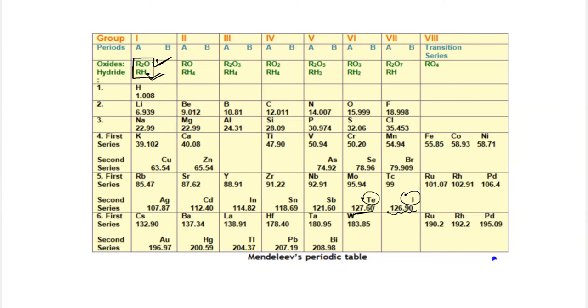This kind of thing created some questions in the minds of different chemists, and different kinds of questions arose. But some major achievements were seen after the formation of this particular periodic table. So what are those achievements? We are talking about that only.